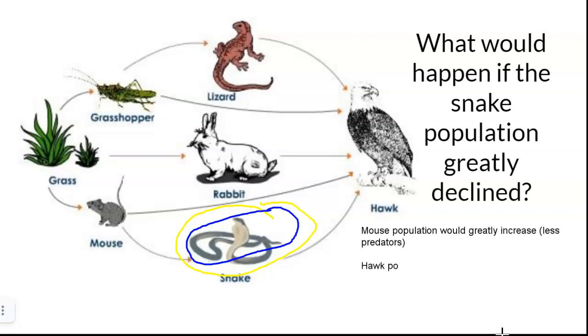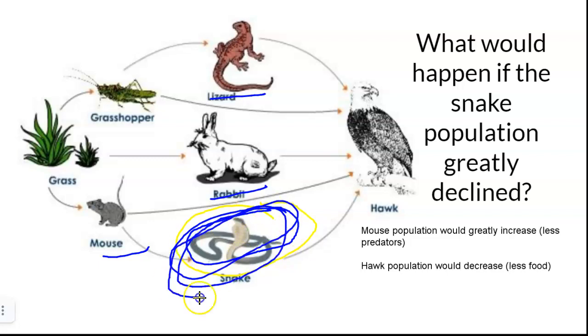And then the hawk population would decrease because there's less food. Now, the hawk population probably wouldn't decrease as much as in our other examples, because the hawks also eat rabbits and lizards and mice, but at the same time it's still going to take a hit, because if I don't have this piece in my food web, things start to fall apart because everything is interconnected. It's that interdependence.